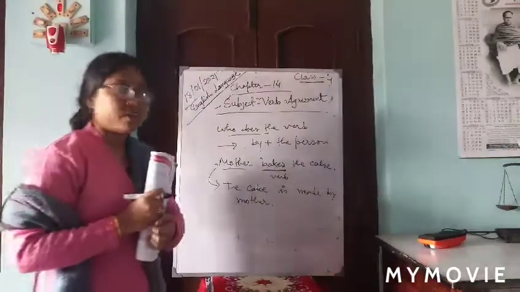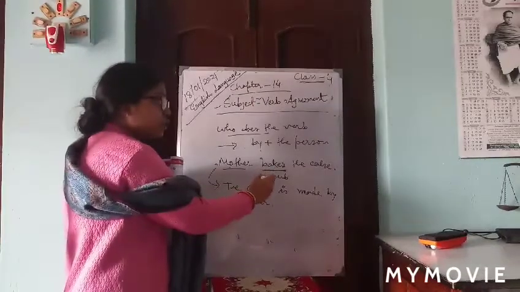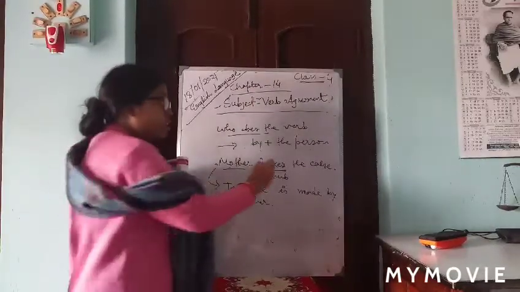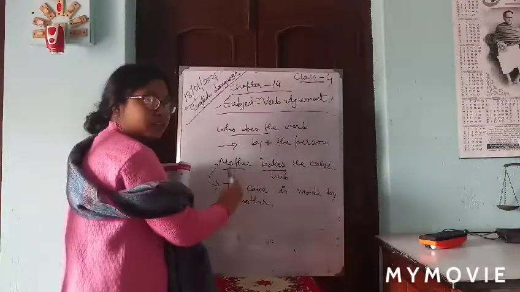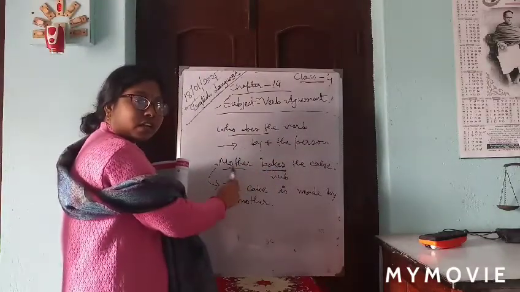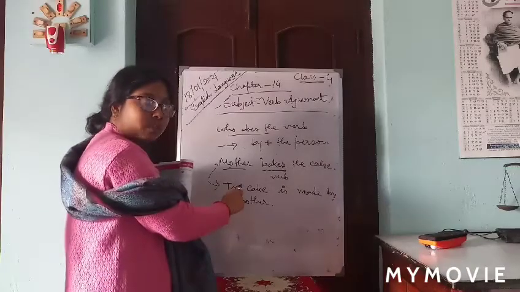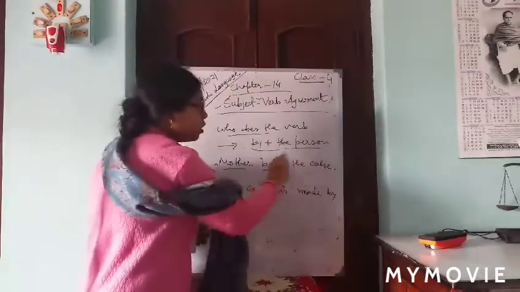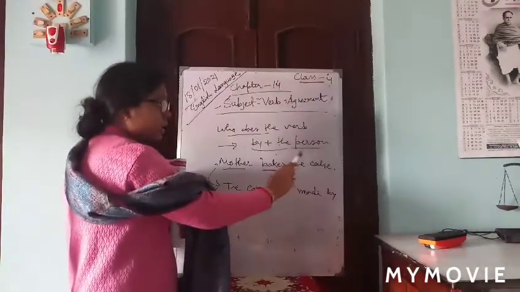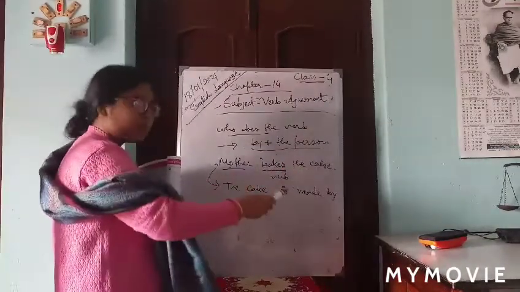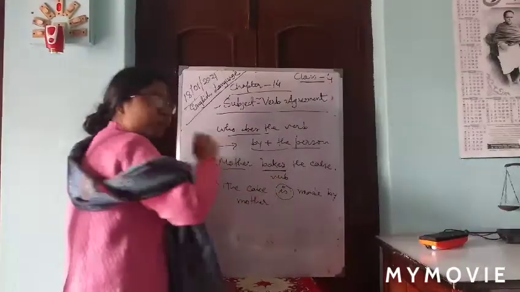Are you getting my point? See, what is the verb here? The verb is bakes. When we ask who does the verb, meaning who does this, the answer is mother. So this is very important. We take this more importantly, then we transform it into by plus the person. The cake is made by. Why is? Because it is simple present.